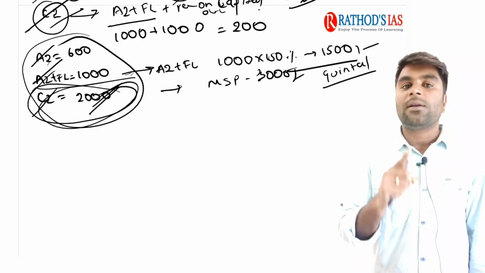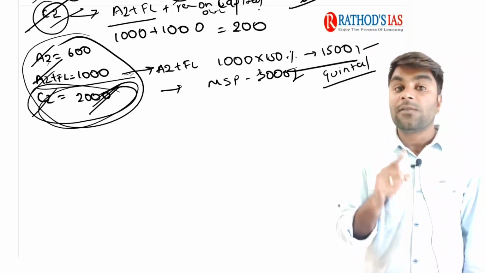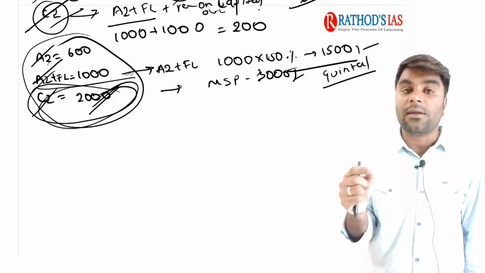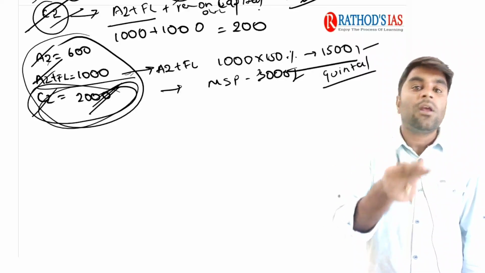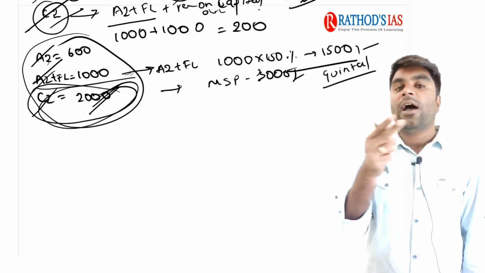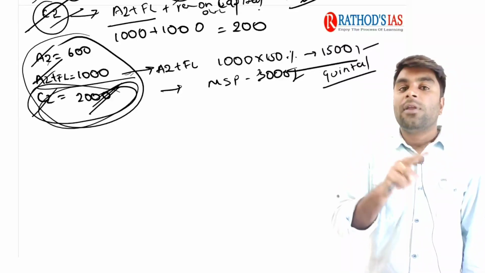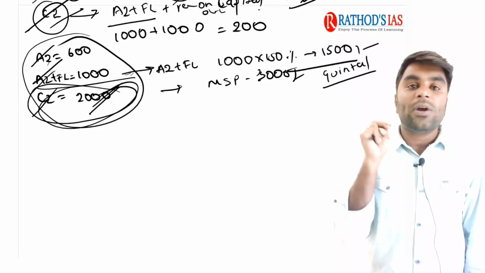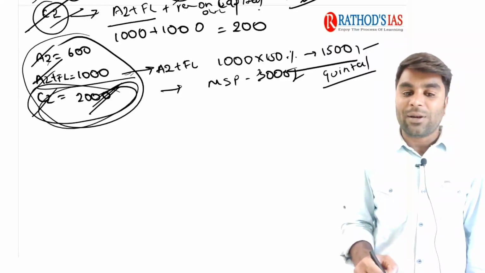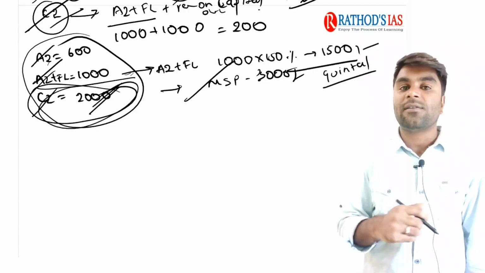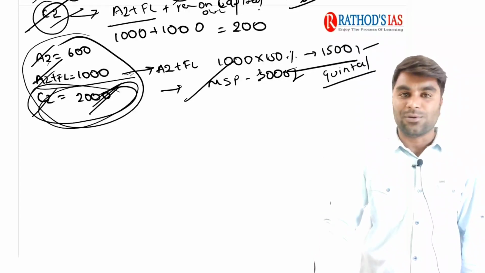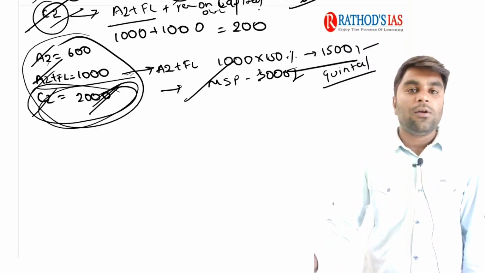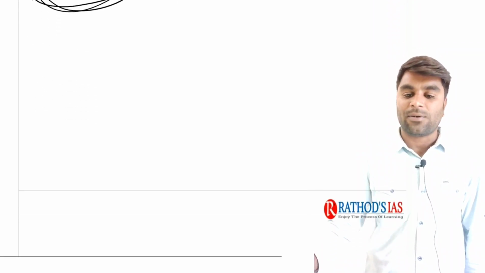So you need to remember that MSP is not announced once in the country, as we have two important seasons and MSP is announced before the sowing season. So both for the Kharif crops and as for the Rabi crops, we have the MSP being announced at least twice in a year, right? You need to remember it. There might be options in the UPSC that MSP is only announced once a year. So you should be very careful with respect to those terms, right? I hope you very clearly understood what is the meaning of MSP.